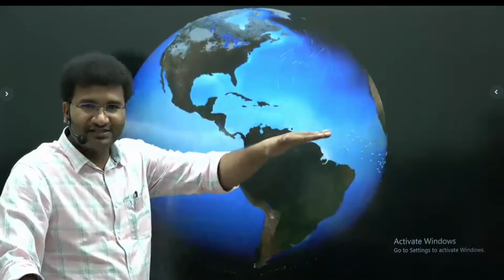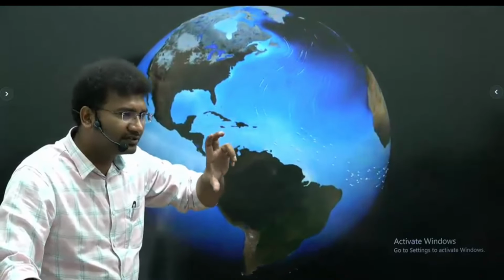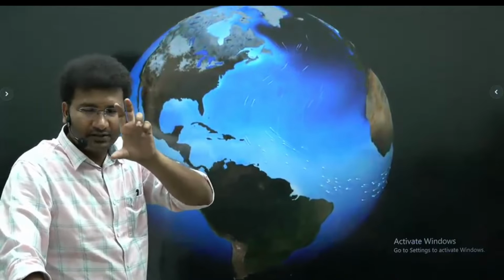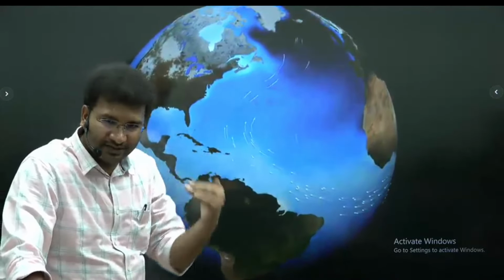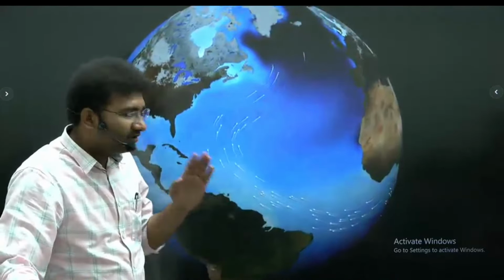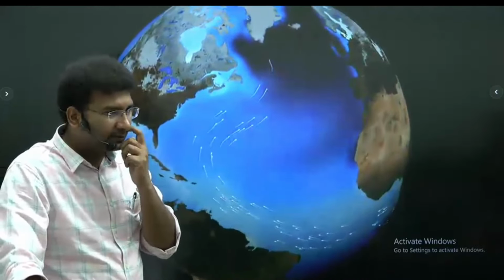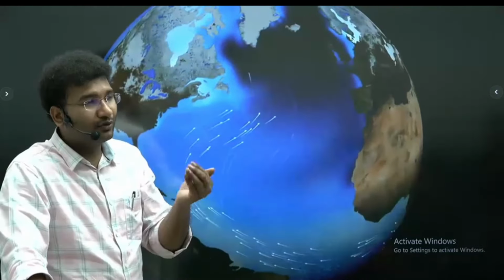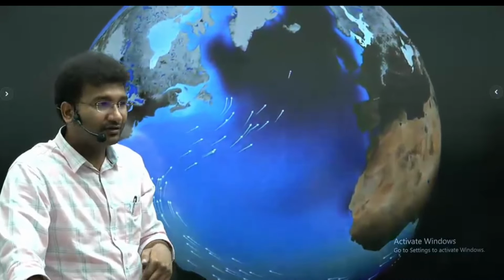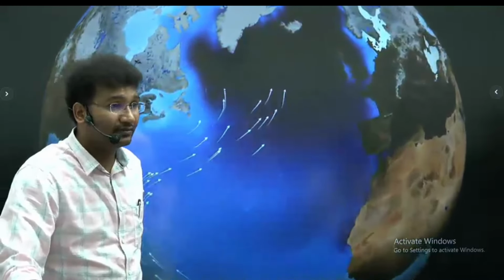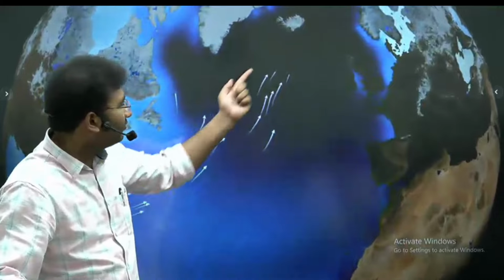Okay? There are two waters. One, which is the surface water, around 300 to 500 meters depth on the surface of the ocean. There is one water which is moving in one direction, that is the top layer. When you go 500 or 1000 meters below the ocean, the water moves in a different direction. We'll be learning about how this water moves.